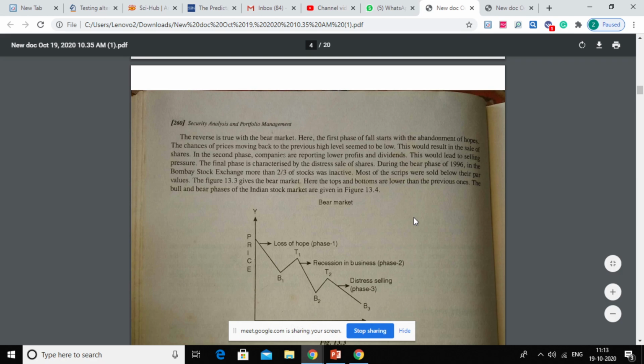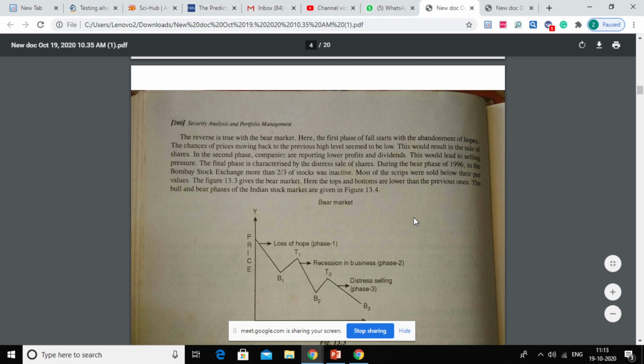Now below that, an actual graph has been shown, which is drawn from July 1994 till July 1999, a 5 year period. You can see for a certain period there is a bearish market, for a certain period there is bullish, again bearish, then bullish, and in between whichever upward or downward movement you are seeing for a short term, for a week or something, is correction, and that correction is a secondary trend.